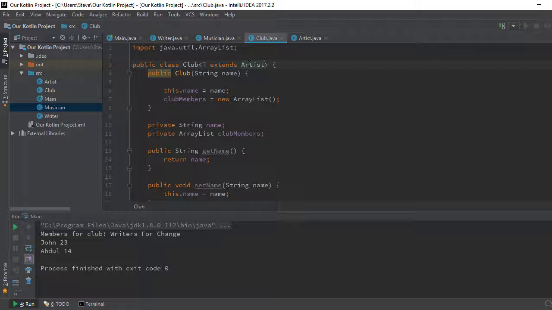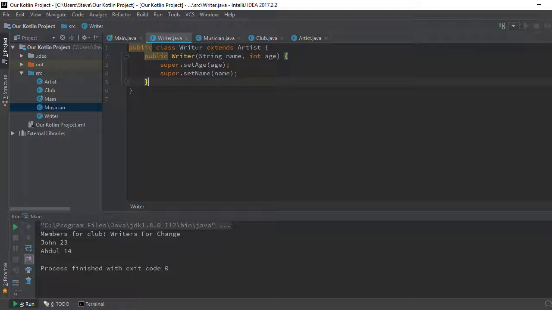An artist. So if you're creating a writer, it must extend an artist. So let's say you're creating another type of artist, which is a painter. Once you create it, the painter class must extend an artist. It must extend an artist for this to work. Else, let's try it.